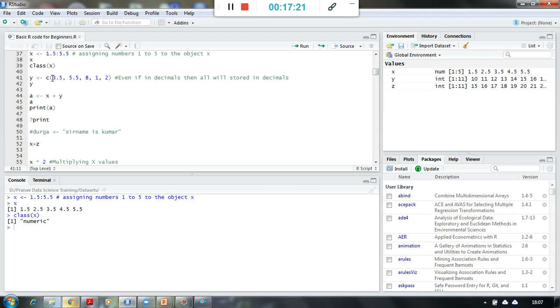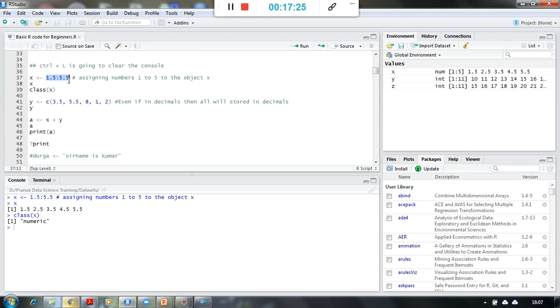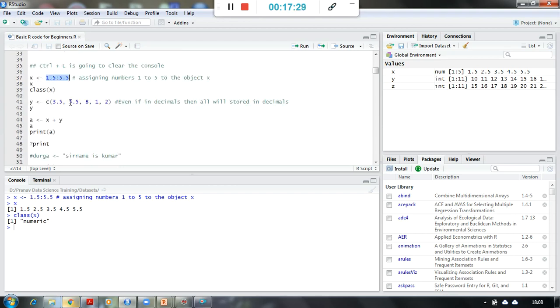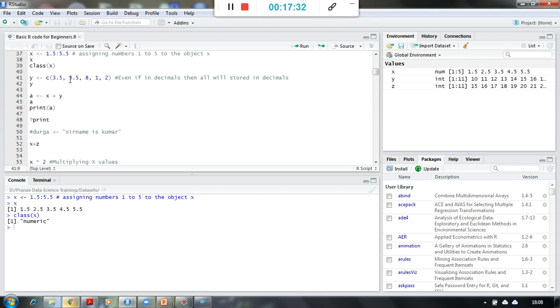Now I am assigning a few specific numbers to it, because till now what we have seen is assigning a series of numbers to a particular variable. Now if I want to assign specific numbers to a particular variable, that is 3.5, 5.5, 8, 1, 2, I can store these values in my variable y, and I can print it over here.